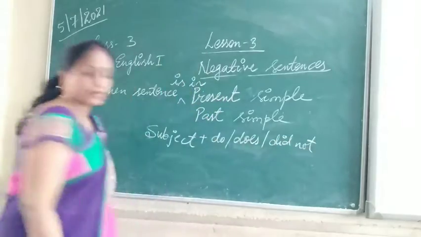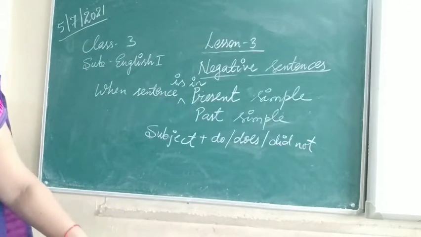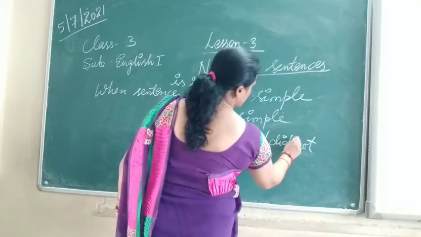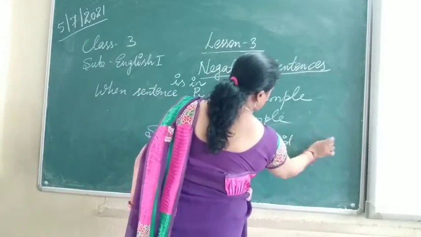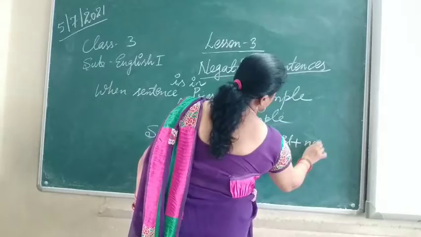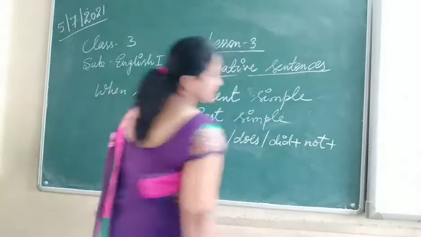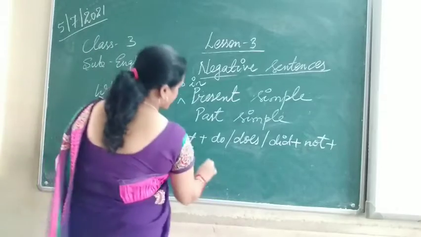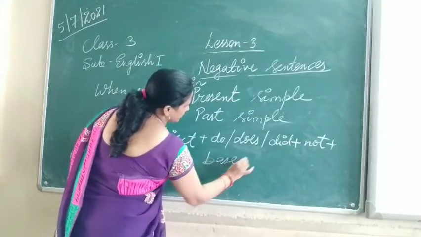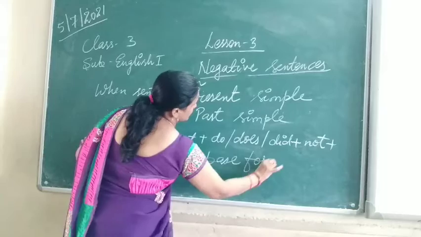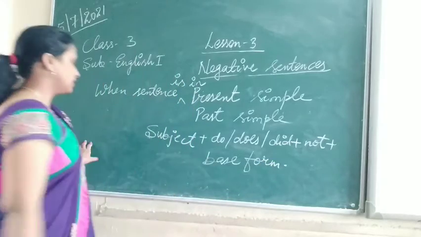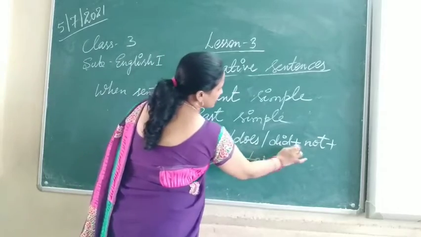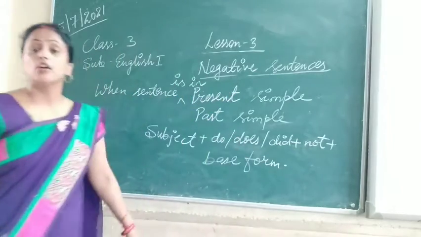Because we are using not for auto, not plus what? Plus base form. So this is a rule, no? Subject plus do, does, did, plus not, plus base form.